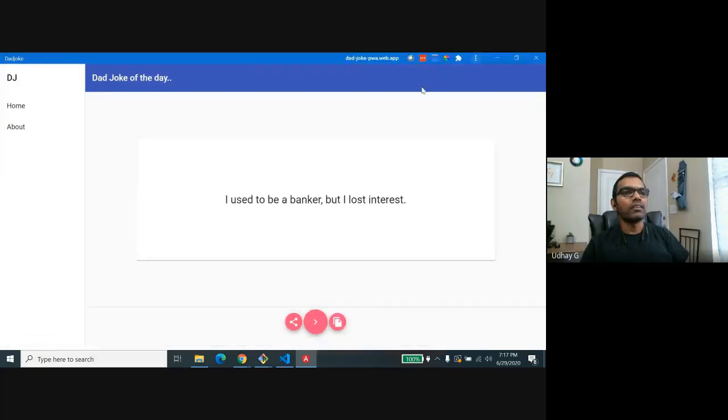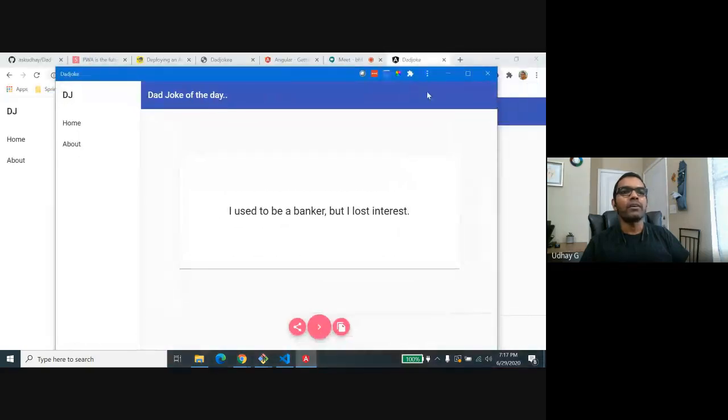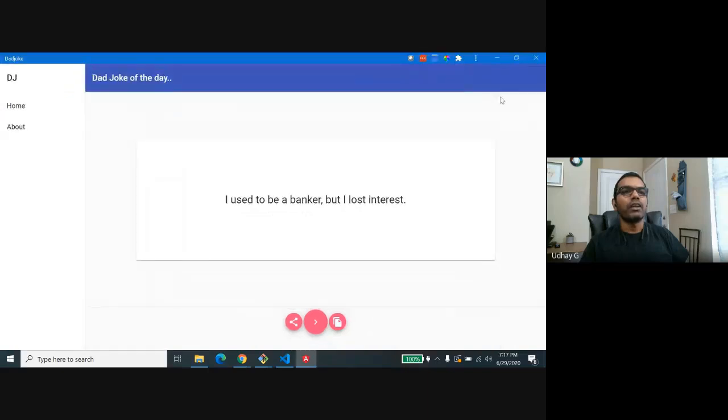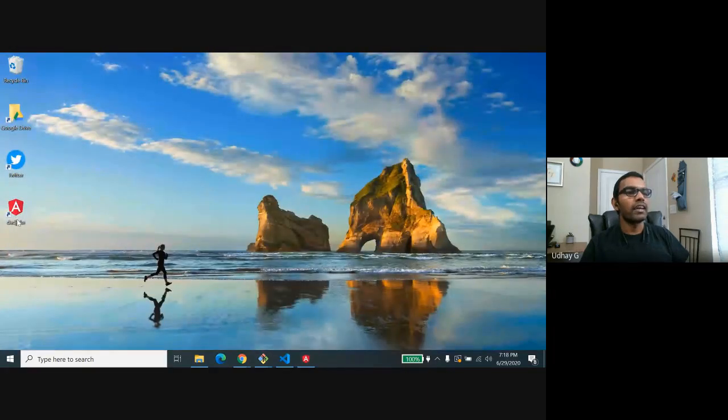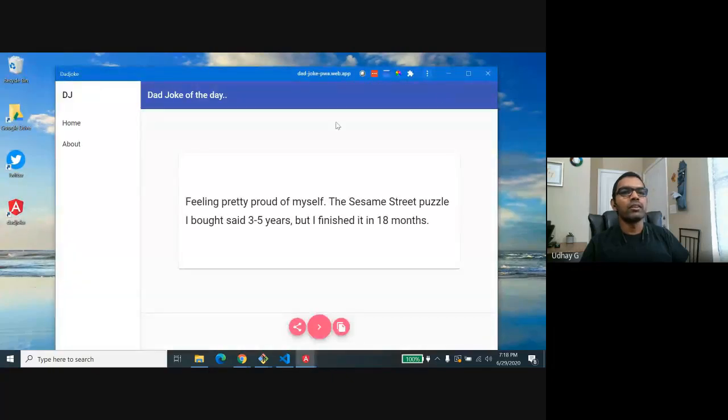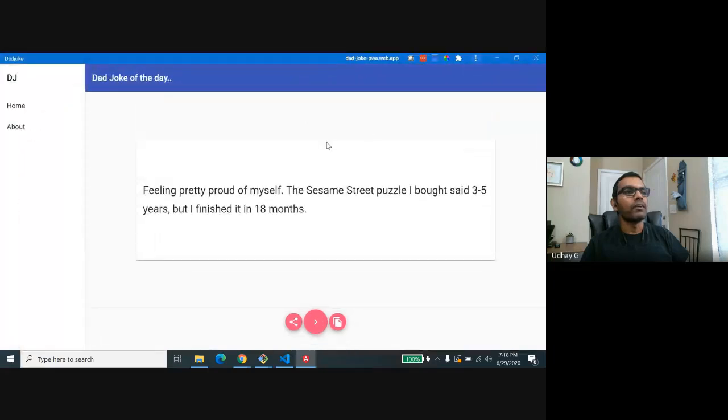All set. We have this app installed as a progressive web app, and it's going to look like a native web app, right? And you can see this icon on my desktop as well. This is the icon we have. When I double click on this, it's going to show this web app.